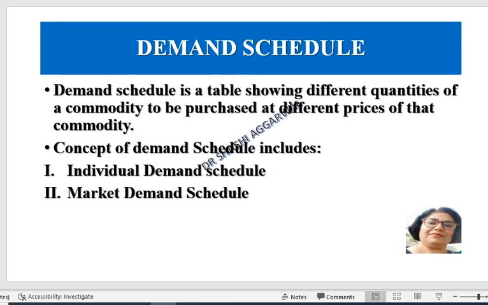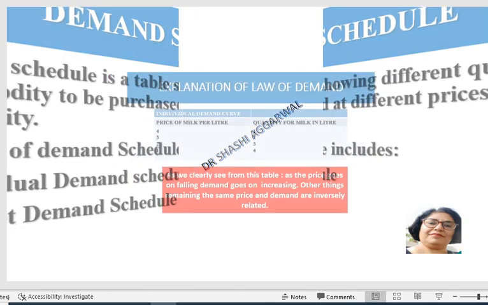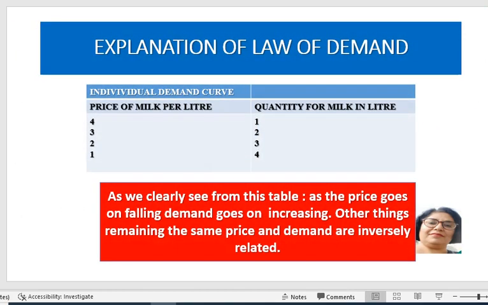Now there is the explanation of the law of demand. Demand schedule is a table showing different quantities of a commodity that are to be purchased at different prices of that commodity in a given time. We could explain the demand schedule in two ways: individual demand schedule and market demand schedule. Individual demand schedule is related to one individual. So these are the given prices.